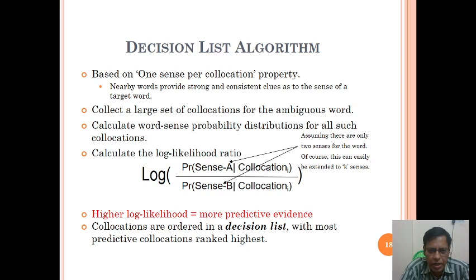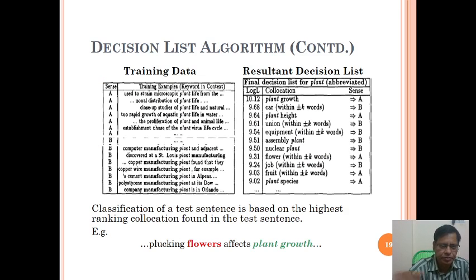Higher log likelihood means more predictive evidence. Collocations are ordered in a decision list, with the most predictive collocations ranked highest. Here we can see the decision list algorithm: training data and the resulting decision list for senses A and B. Training examples show keyword in context, and the final decision list for the word plant, for example, used to stain macroscopic plant life.